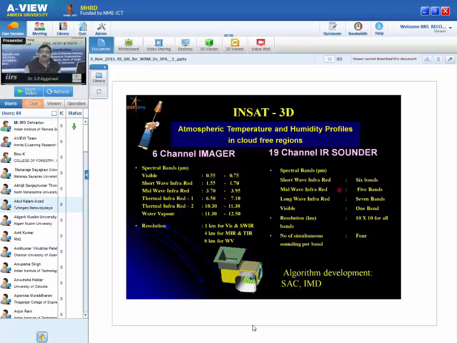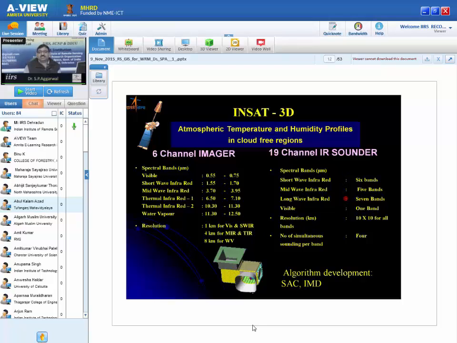But then we have a sounder, which gives the 3D information. Let us say at this height what is the temperature, at this height what is the temperature, similarly at this height what is the humidity. So every kilometer you can say, or hectopascal. Generally we measure height in the form of atmospheric pressure, the unit is hectopascal or bar.